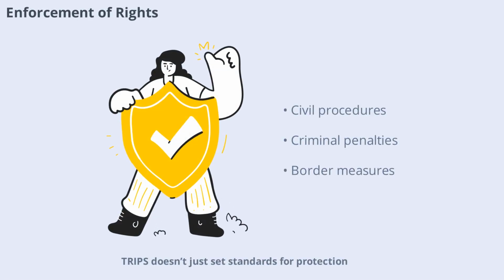TRIPS doesn't just set standards for protection, it also requires countries to provide effective enforcement mechanisms. This includes civil and administrative procedures, criminal penalties for willful infringement, and border measures to prevent the importation of counterfeit goods. Effective enforcement is key to ensuring that IP rights are meaningful in practice, not just on paper.